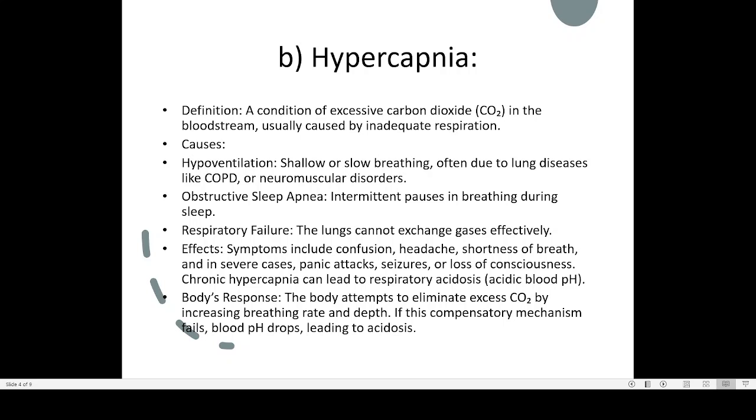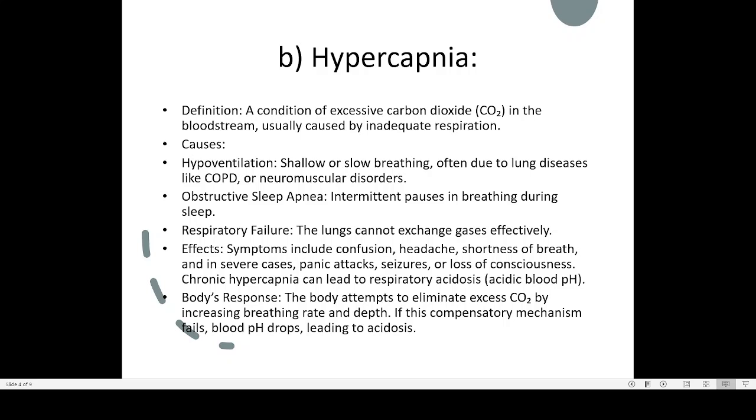Then respiratory failure. Lungs cannot exchange gases effectively due to several conditions. Earlier I told you about emphysema, then chronic bronchitis. All these can create a situation in which our lungs are incapable of doing the normal work in the right amount.